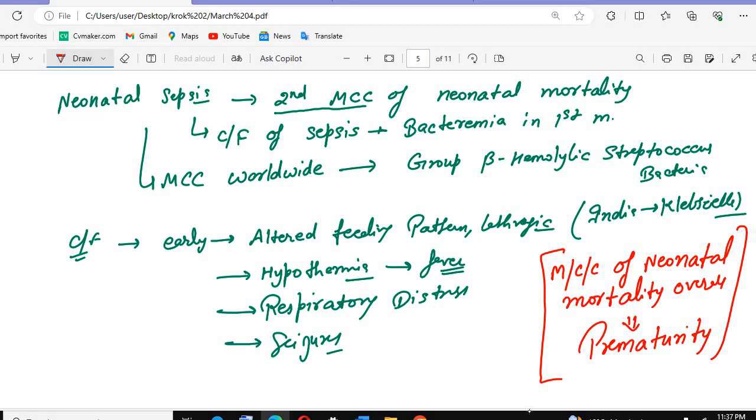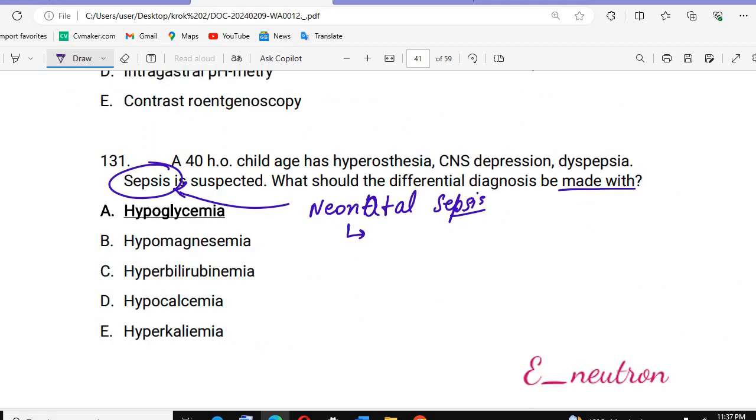Now see, if neonatal sepsis is there, there will be bacteremia. This bacteremia can go to the CNS and other regions, and that can cause problems like seizures. If it is a bacterial problem, what do bacteria do? They love the glucose. So we need to find the differential diagnosis from the questions.